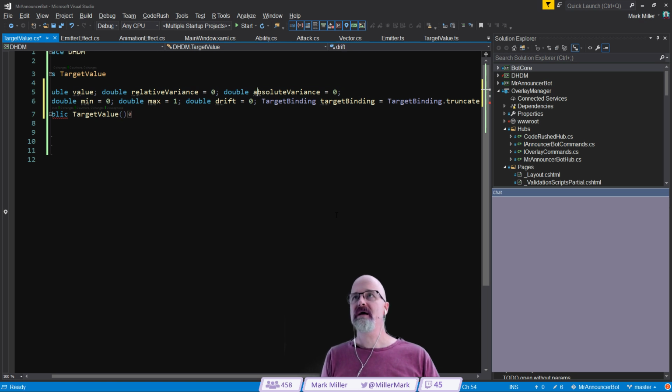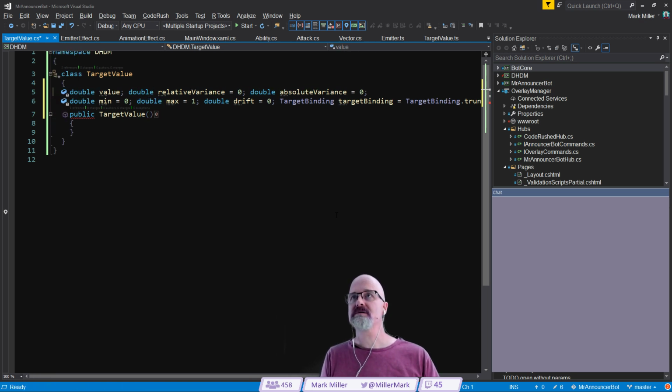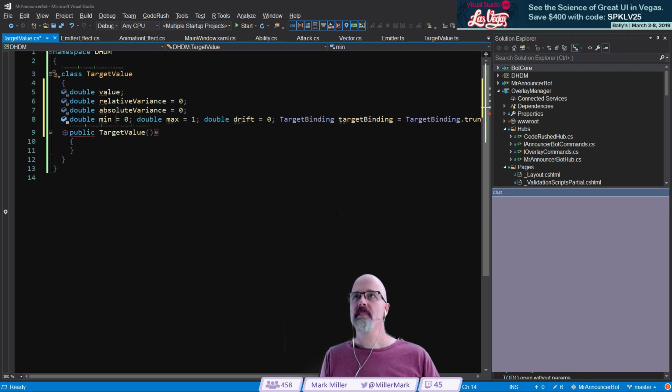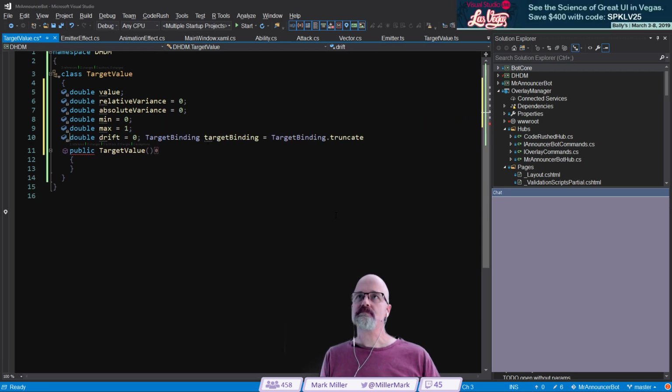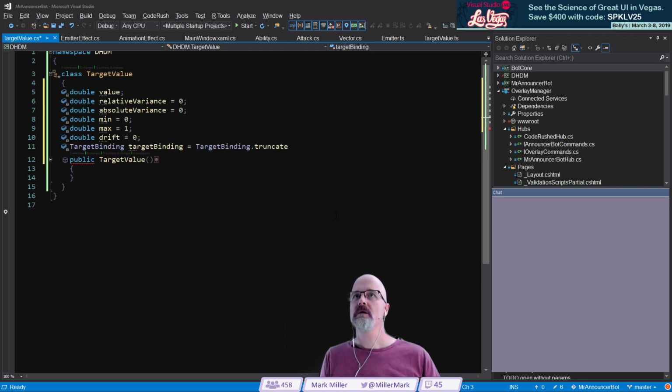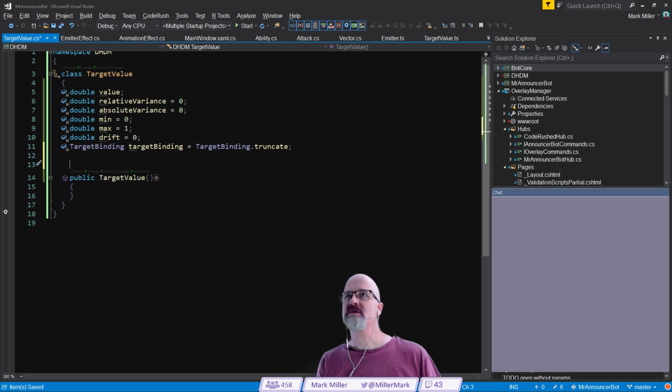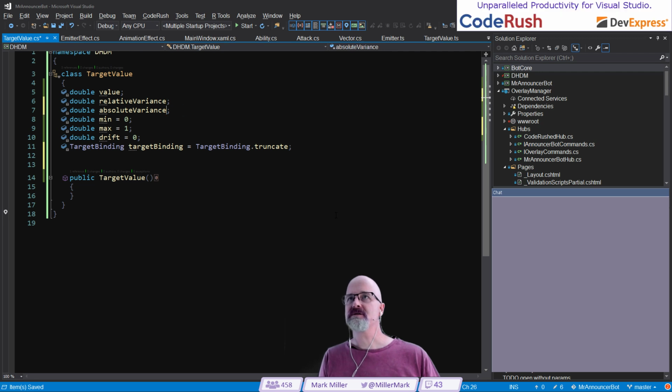And then let's take these all in one line, like this. Like that. And then I want to use the CodeRush CC template for constructor create. Wait a second, what's going on? Value double. Oh, because these others are all initialized. I'm going to take out the initializations. So everything was 0 but max, which was 1.